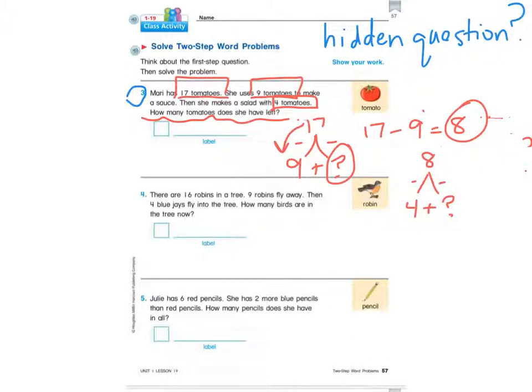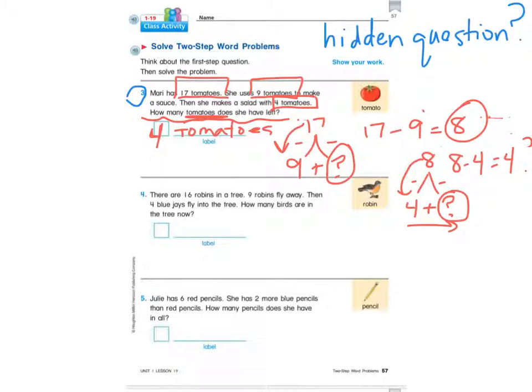I can't use my addition because I'm missing a number here. So I'm going to have to go from top to bottom and use subtraction. So 8 minus 4 gives me 4, and there's my answer. I know I have 4 tomatoes left, or Mari has 4 tomatoes left at the very end, and that's what the question asks, how many tomatoes? So make sure you use your label of tomatoes.